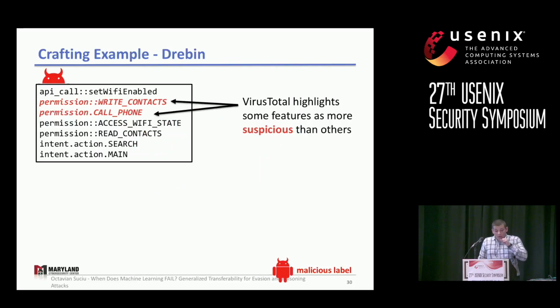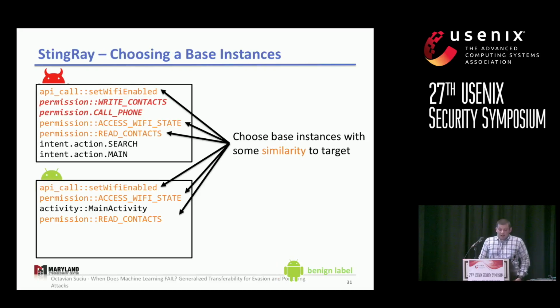All right, so let's look at the attack from the features perspective. When we submit a Drebin sample, an Android sample, to VirusTotal, the labeling function, we observe that VirusTotal highlights some features as more suspicious than others. For example, write contacts is more suspicious than reading the Wi-Fi state. All right, so then we could choose benign applications, opposite label applications, that are somewhat similar to the target in terms of features.